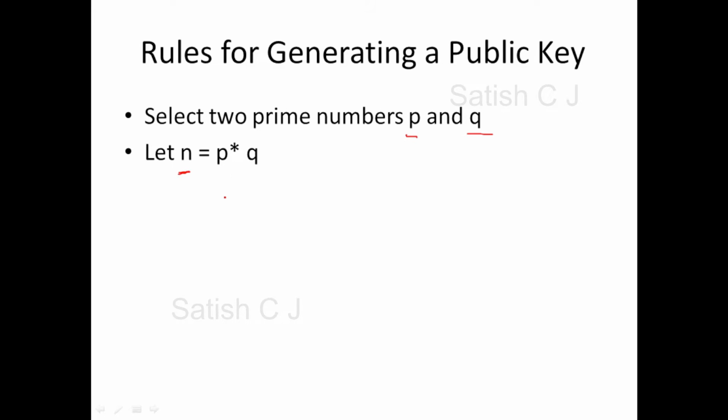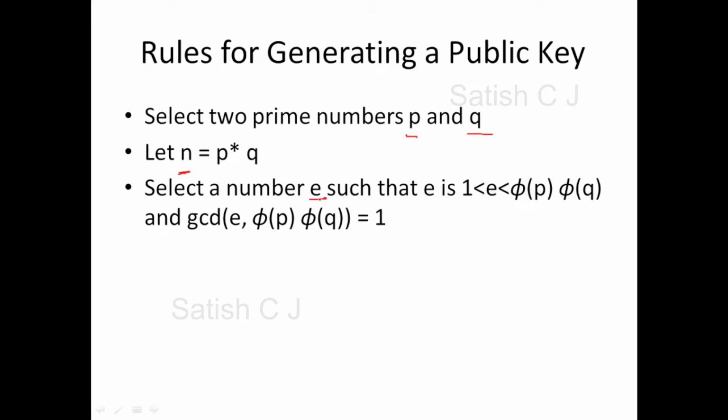Next, we have to select a value for E such that E lies between 1 and phi of P times phi of Q. What is this phi? This is Euler's totient function. Phi of a prime number is nothing but the prime number minus 1. For instance, when you give 5 to this function, the output will be 5 minus 1, that is 4. So when you pass a prime number to this function, the output will be the prime number minus 1.